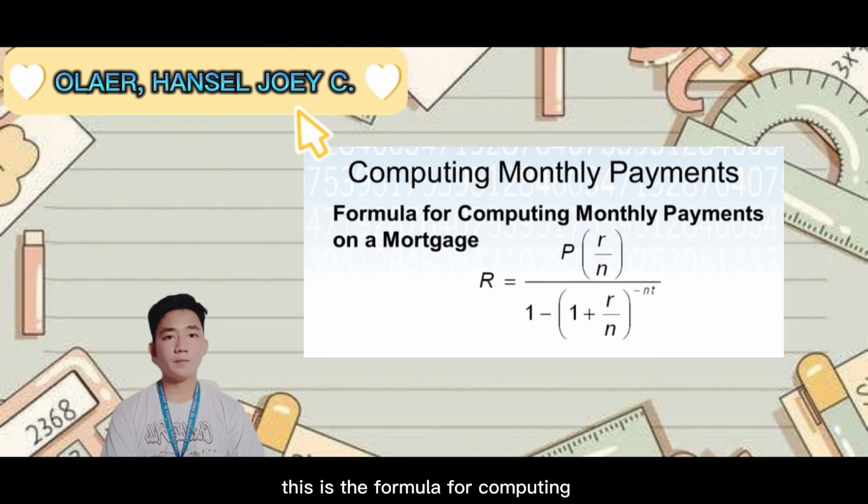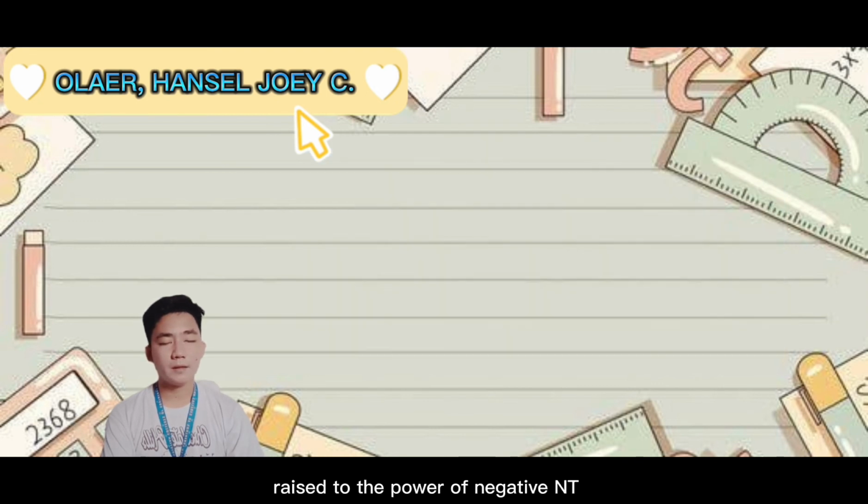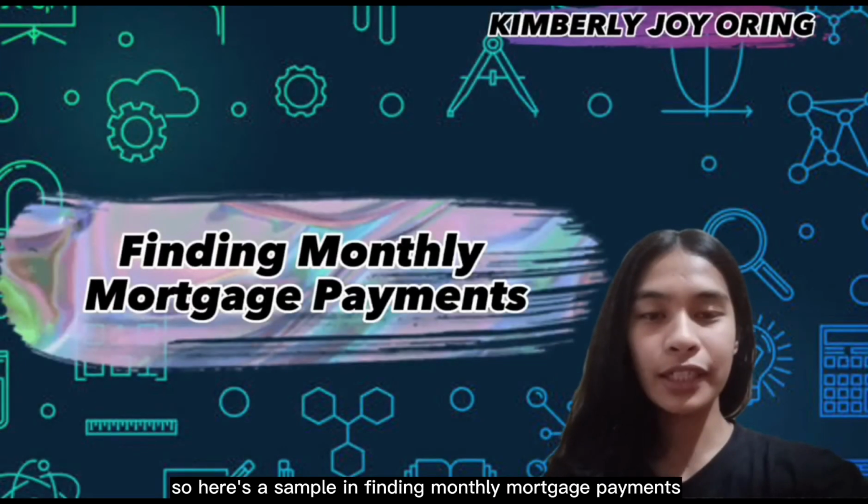This is the formula for computing monthly payments on a mortgage. R equals P times r over n divided by 1 minus parentheses r over n plus 1 raised to the power of negative nt. R stands for the regular monthly payment, P stands for the amount financed or principal, r is equal to the rate written as a decimal, n is equal to the number of payments per year, and t is equal to the number of years.